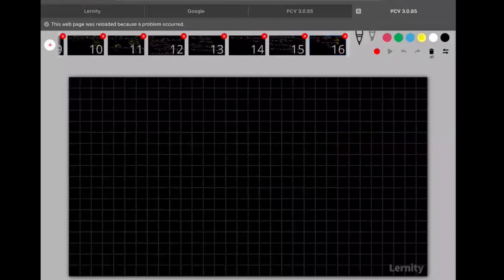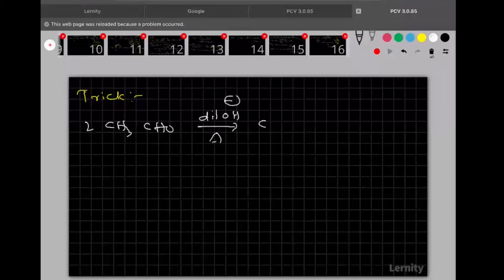Completed? Right. Now, for aldol condensation, a small trick is there. A small shortcut for aldol condensation, that we are going to see now. So let me write the reaction so that you can understand the trick also. 2 molecules of acetaldehyde, when treated with dilute base followed by heating, finally this is the product formed. I told you when heating is given, then proceed up to water elimination.